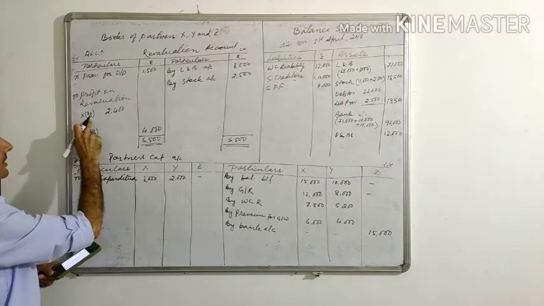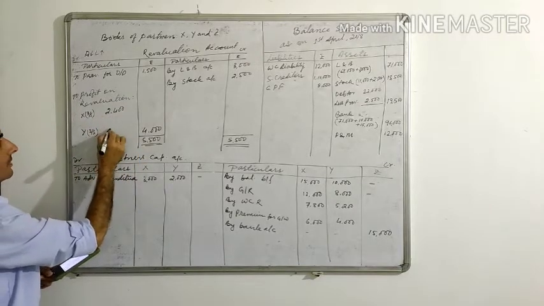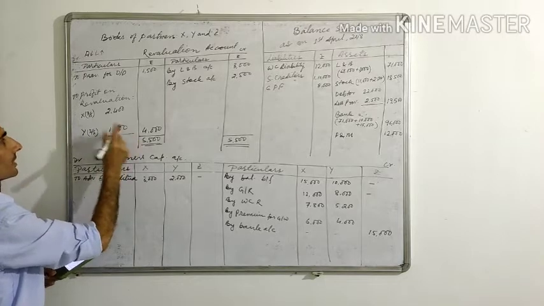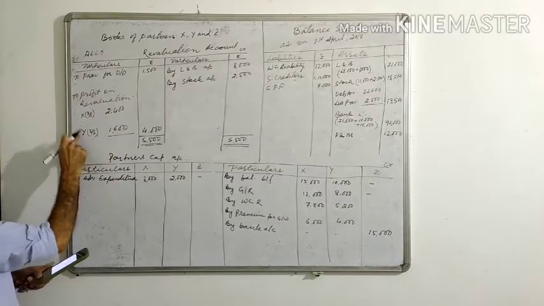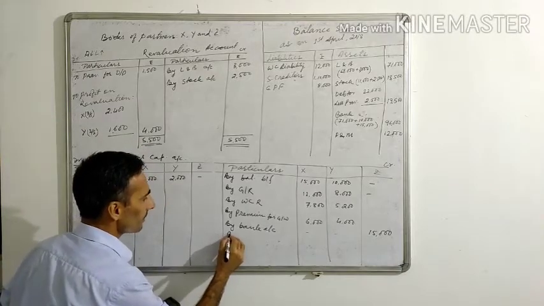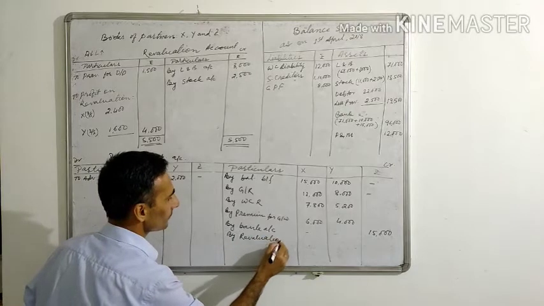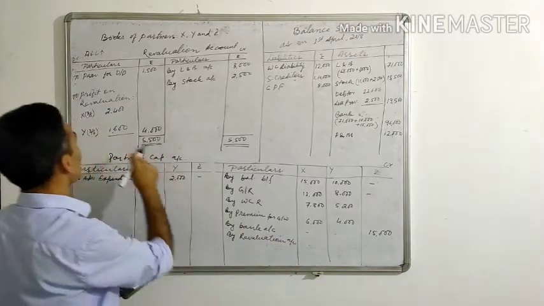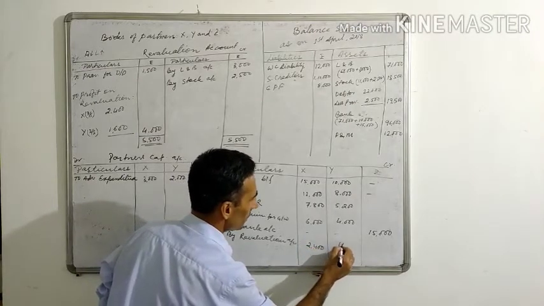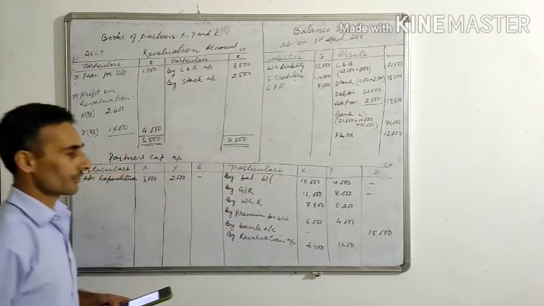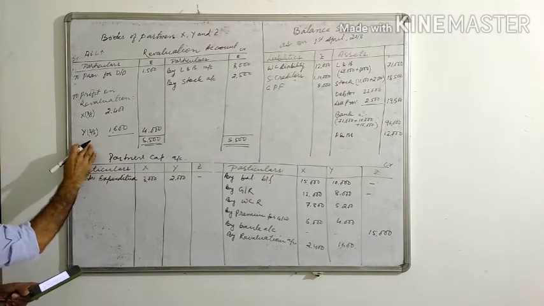So 3 by 5 into 4000 is 2400, and 2 by 5 into 4000 will give you 1600. This is the profit. Now this profit is given to whom? X and Y. So this will appear on the credit side of the partners' capital account, by revaluation account, 2400 and then 1600, right? So the revaluation account is done.